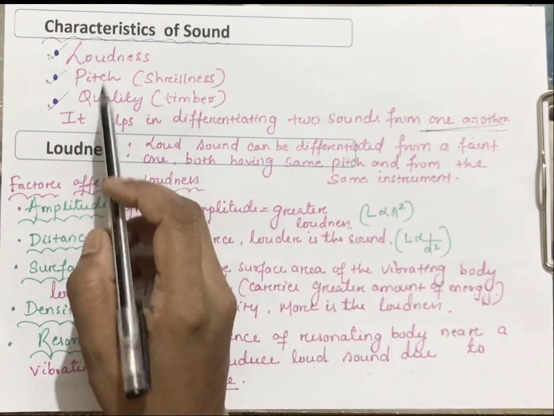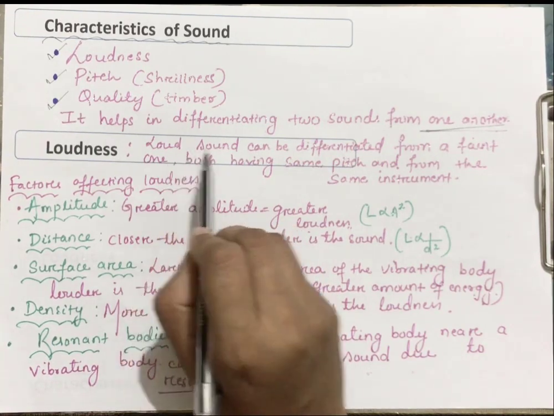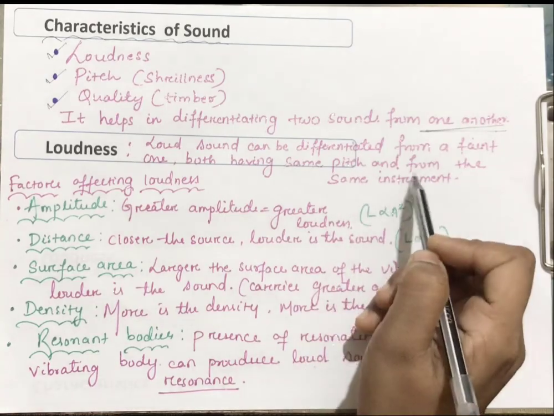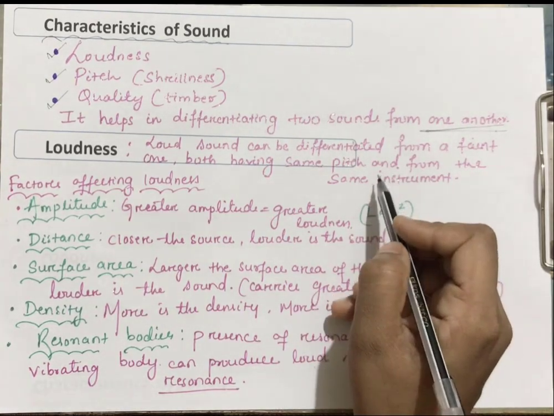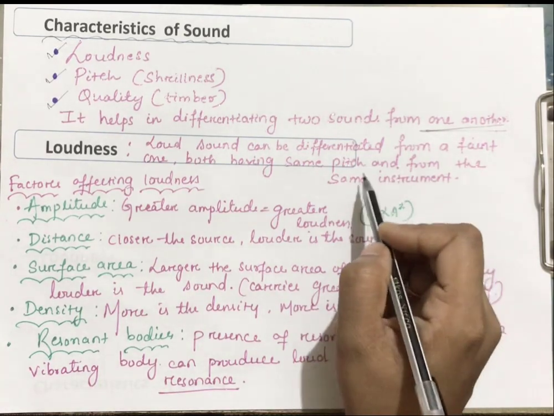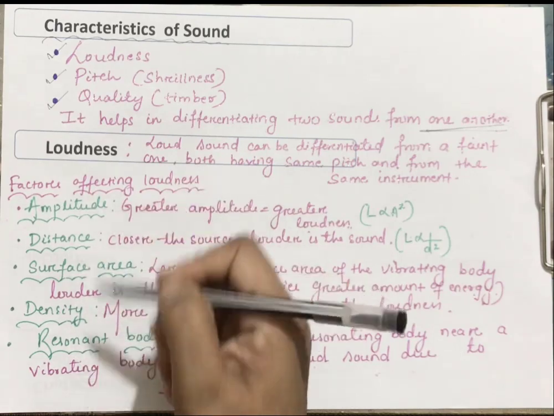Okay, so let us read about loudness. What do you mean by loudness? Loud sound can be differentiated from a faint sound, both having same pitch and from the same instrument. For example, from the same instrument two sounds are produced. How can you differentiate them? We can differentiate with the help of the following factors.